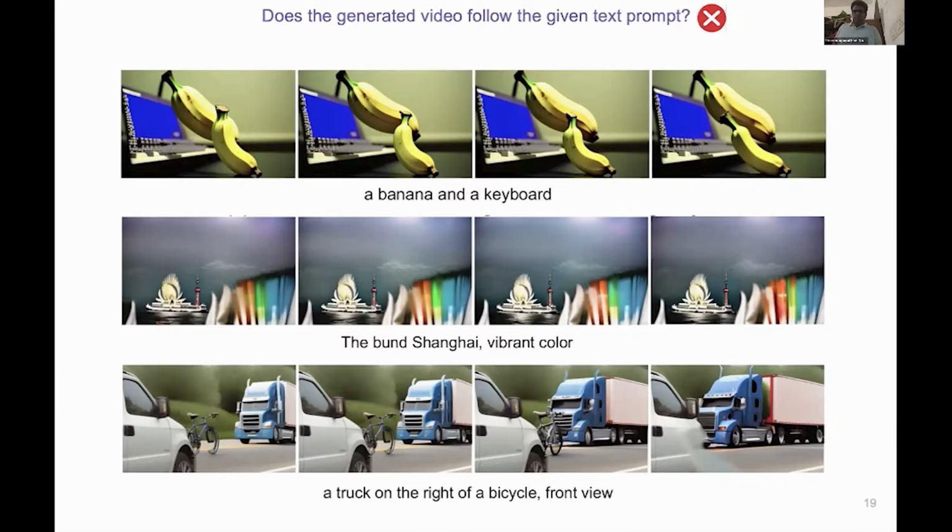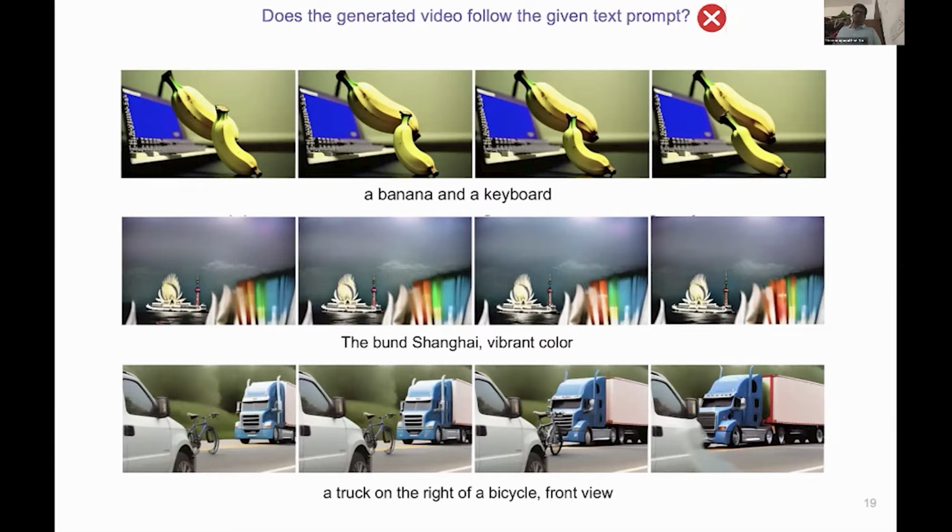In the third row, a truck on the right side of a bicycle, front view. We have a truck, but where is the bicycle? It is largely missing or merged with the truck in a few frames. So the picture changes. This time, we get a red cross because it's not generating the correct video. The model fails to follow the prompt when the prompt is even mildly compositional.